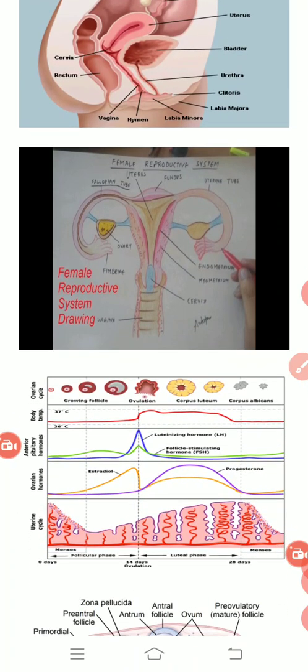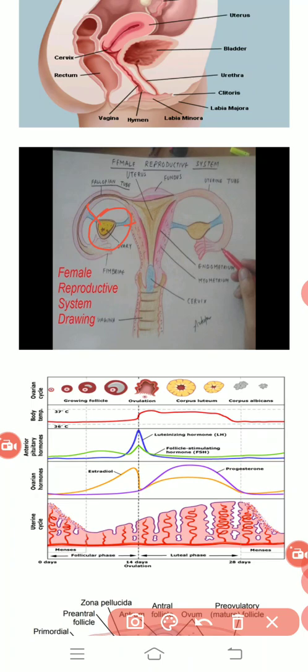You can see here that this is a ray diagram, or you can say a hand-made diagram, to help you in understanding. The diagram of the female reproductive system is not so fuzzy as each and every child is thinking about. Although the placement of the organs is always fixed, so you have to learn it. Come back to this diagram: you can see that the ovary is placed in this region and connected with different types of ligaments.